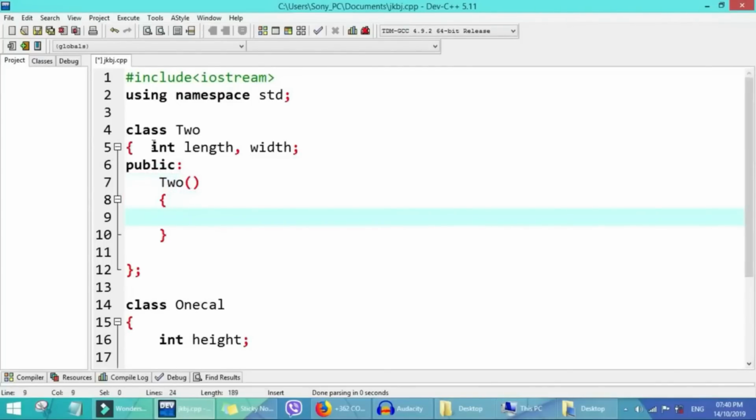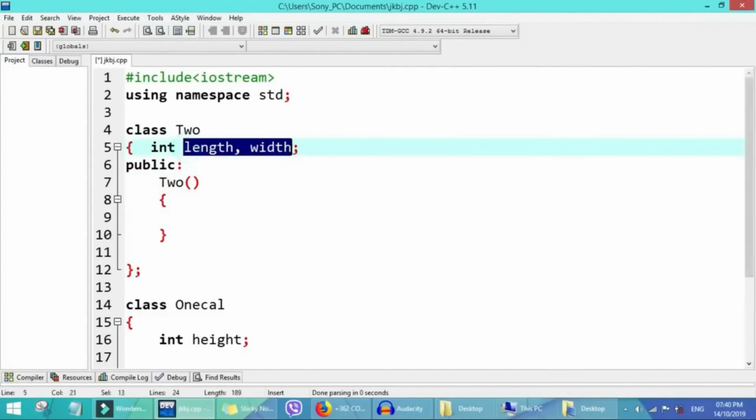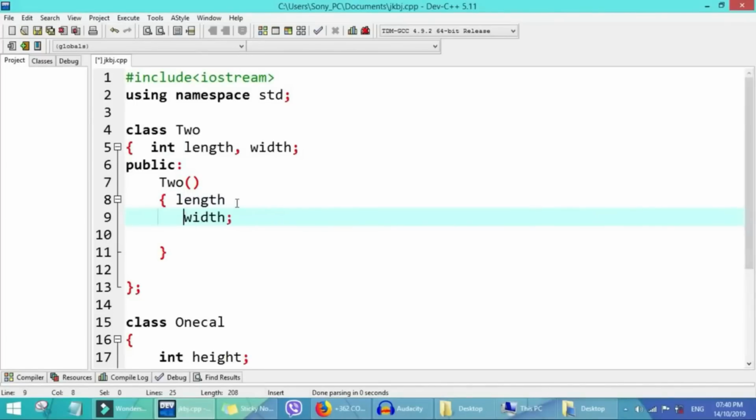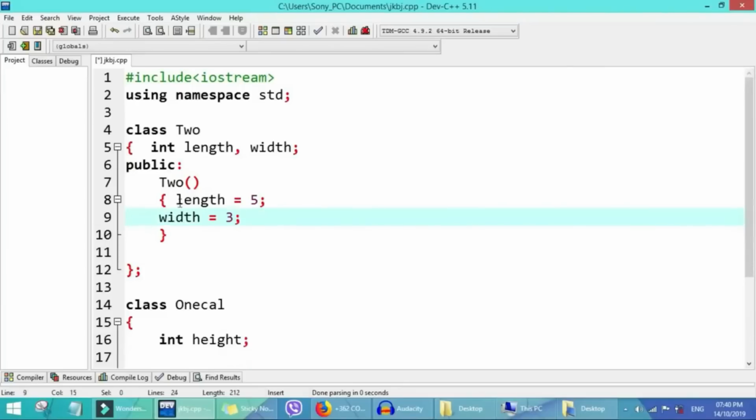So this length and width, mostly the length now is 5, the width now is 3. So now the constructor is this for the first class.